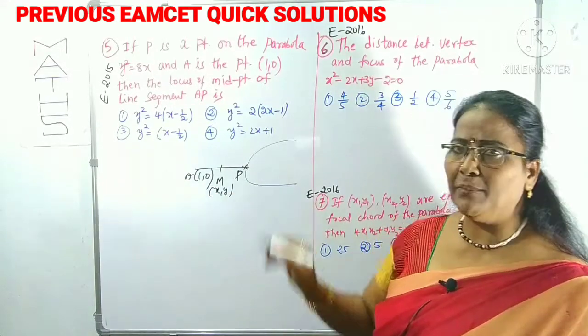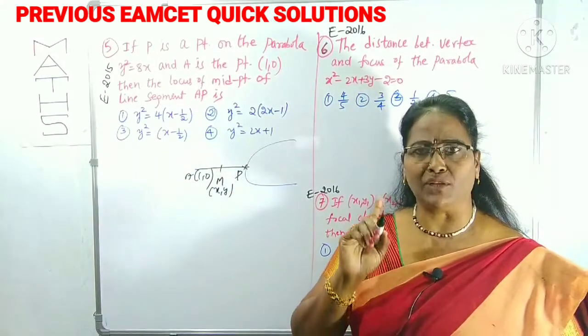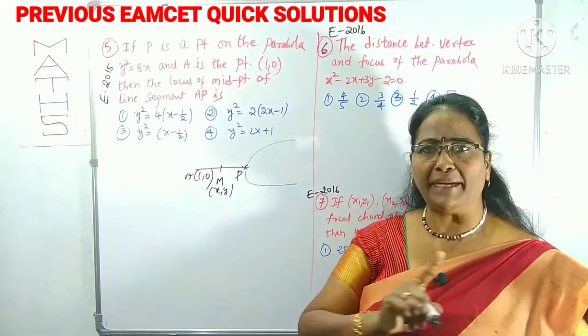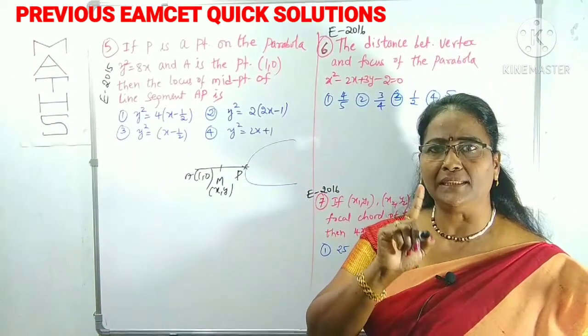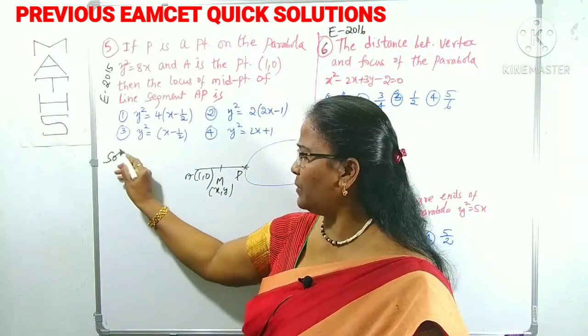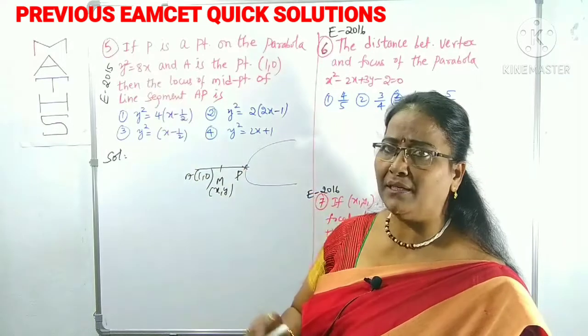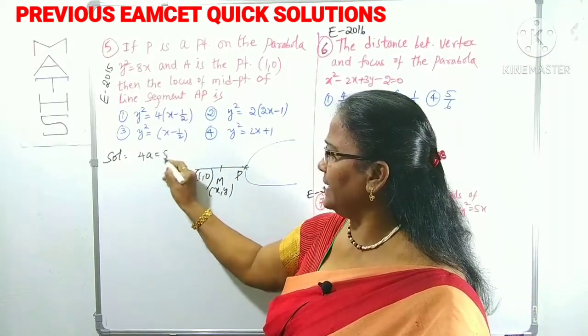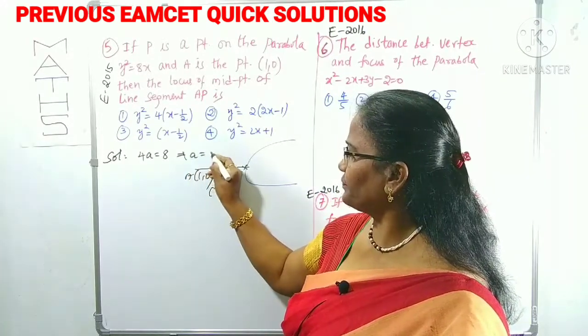If any point on the curve is given, here the conic is simply a parabola, we should take a parametric point. You have to remember that. What is the parametric point on the parabola? What is the parabola here? Y square is equal to 8x, which means 4a is 8, so a is 2.